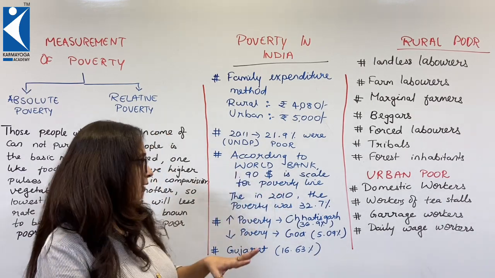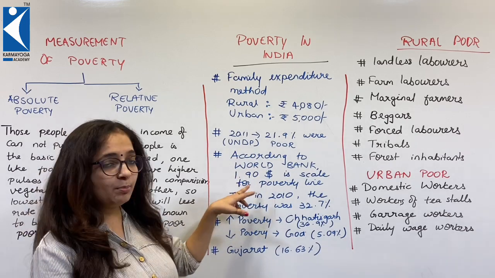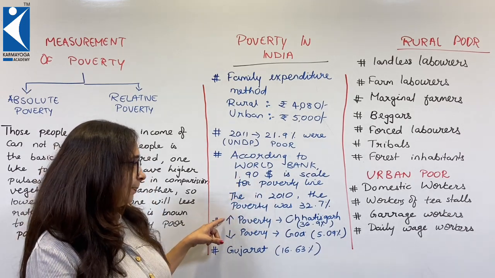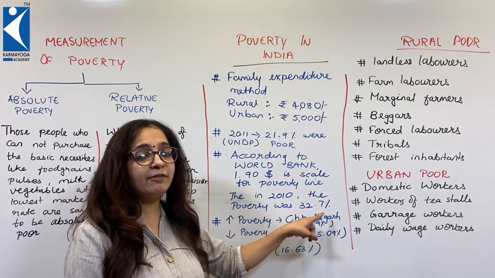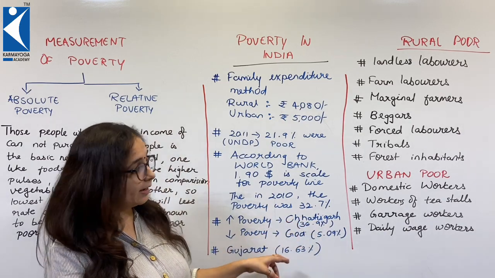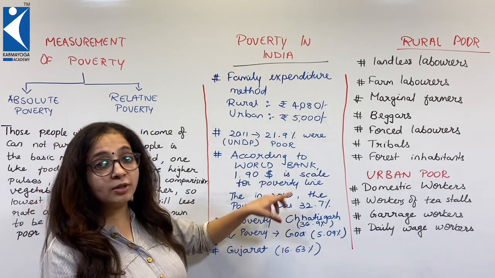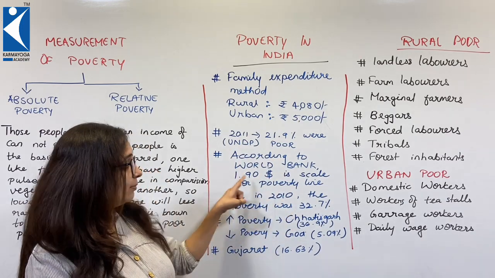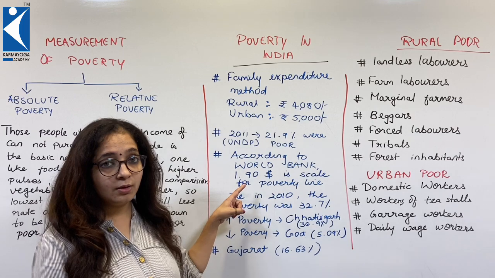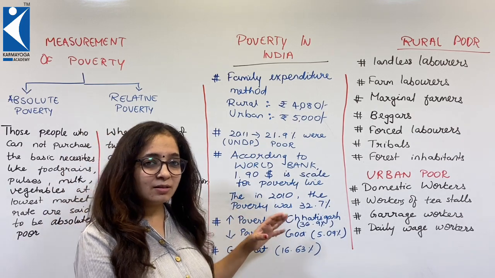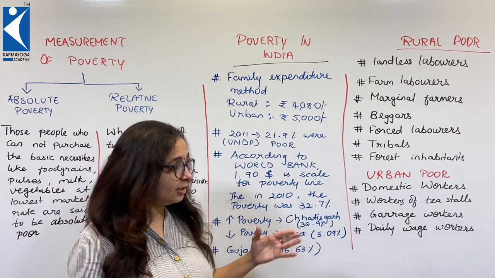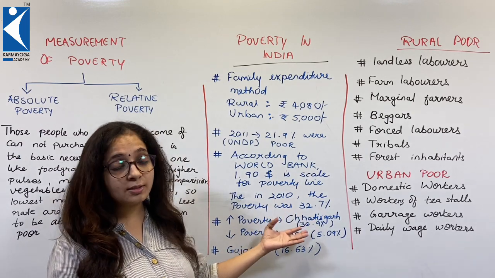Below that you are poor. And according to this number, $1.9 daily, there were 32.7% poor people in India. Now look at the difference, 21 and 32, more than a 10% gap when this income level is raised. So this is a sad part. A country having a huge population also has a huge proportion of poor in the country.